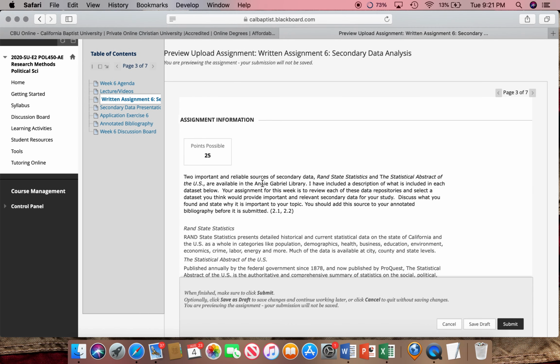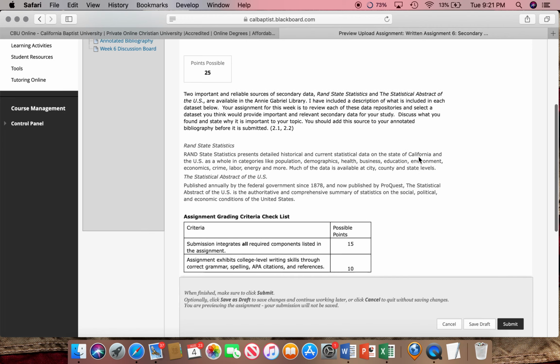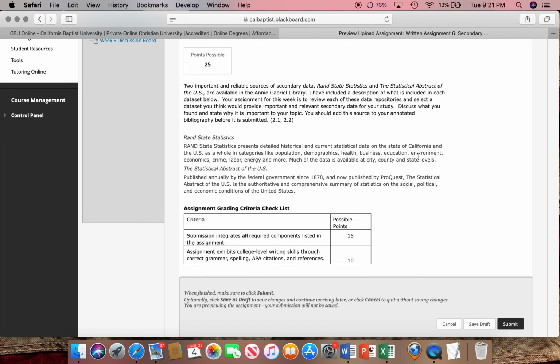And now let's start with our first assignment. Our written assignment 6 is on data analysis, 25 points possible. 2 important and reliable sources of secondary data, RAND State Statistics and Statistical Abstract of the U.S., are available in the Annie Gabriel Library. I have included a description of what is included in each data set below. Your assignment for this week is to review each of these data repositories and select a data set that you think would provide important and relevant secondary data for your study. Discuss what you found and state why it is important to your topic. You should add this source to your annotated bibliography before it is submitted.